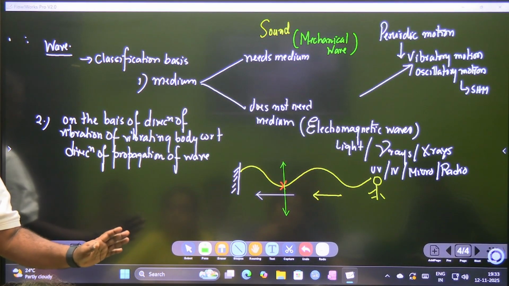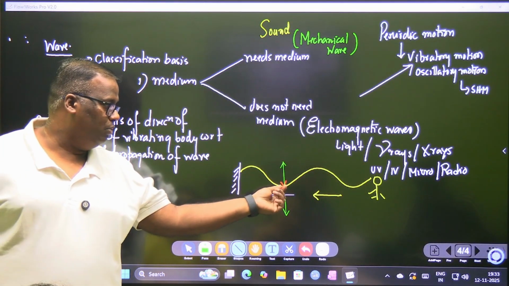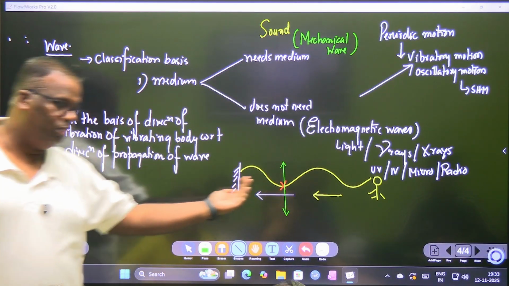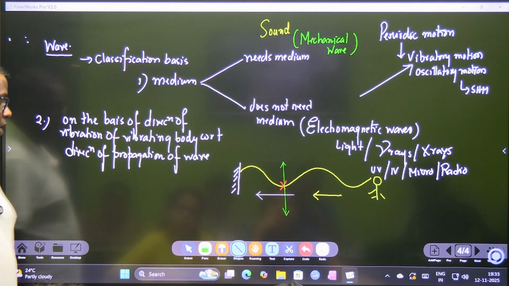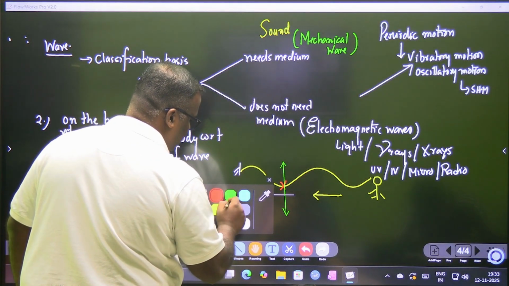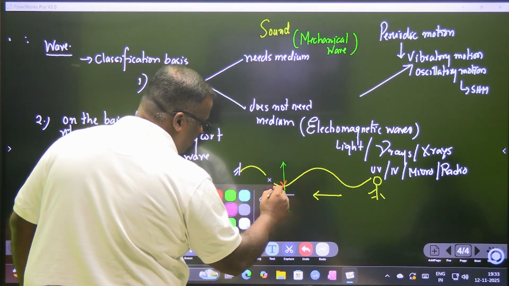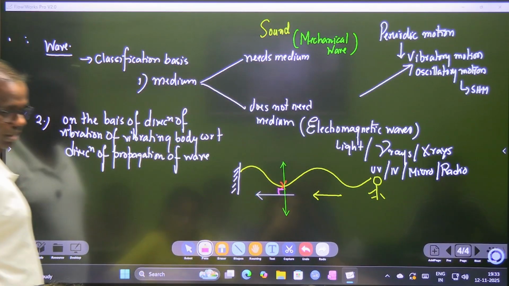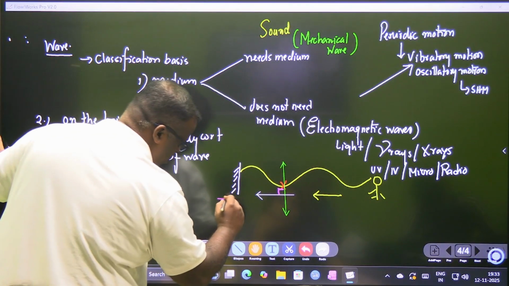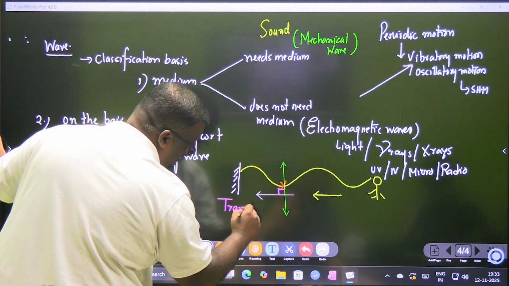Have you understood? We are supposed to see the particle's vibration as compared to the wave's propagation. Now, in this case, we find that the particle is actually vibrating at 90 degrees to the direction of the wave. Such a wave will be known as a transverse wave.